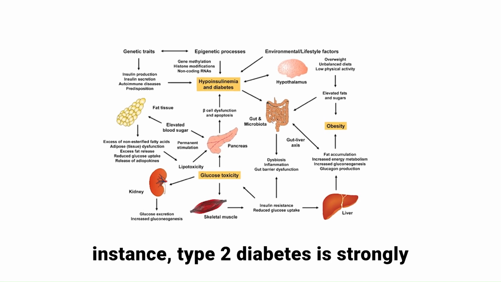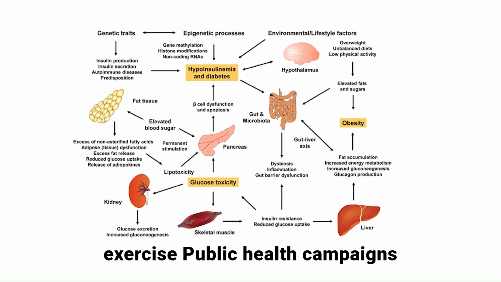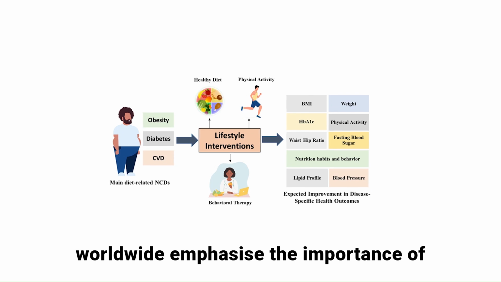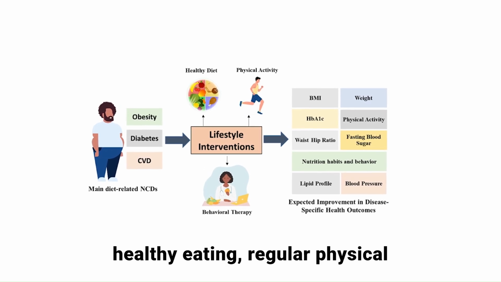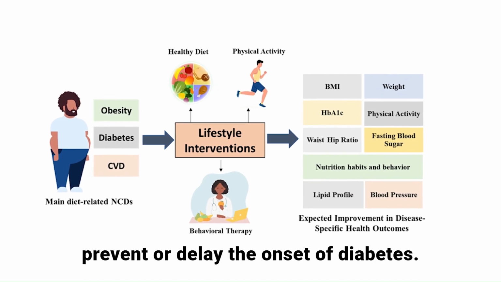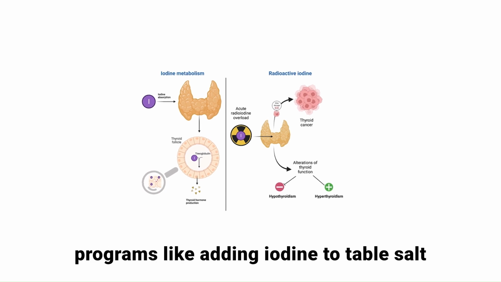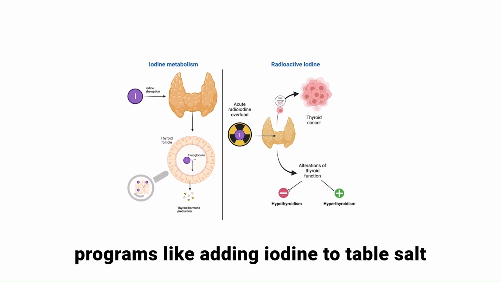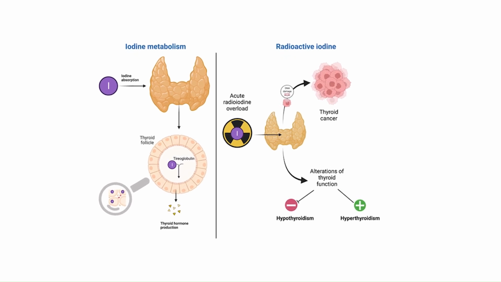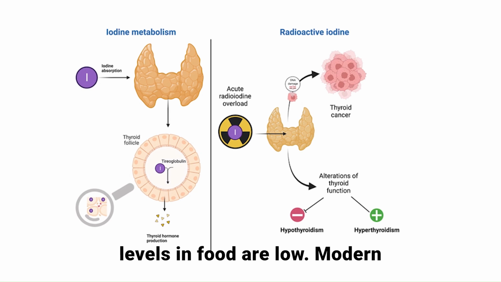For instance, type 2 diabetes is strongly linked to obesity, poor diet, and lack of exercise. Public health campaigns worldwide emphasize the importance of healthy eating, regular physical activity, and weight management to prevent or delay the onset of diabetes. Similarly, iodine supplementation programs, like adding iodine to table salt, have been crucial in preventing hypothyroidism due to iodine deficiency, especially in areas where natural iodine levels in food are low.